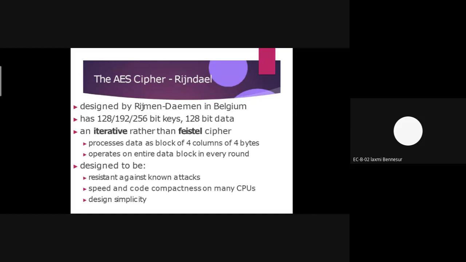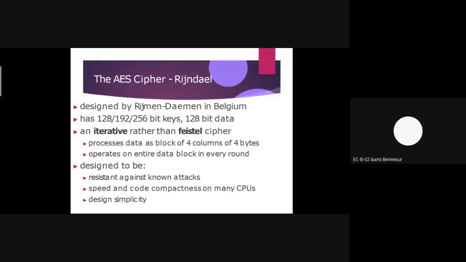This particular algorithm can process the data in a block size. For that, we have to study the concept of Feistel cipher as well as block cipher. It uses a block of 4 columns of 4 bytes. This point will be studied in the structure of the AES algorithm.